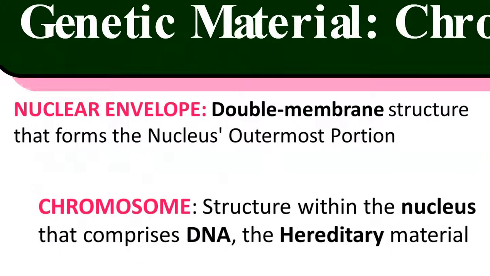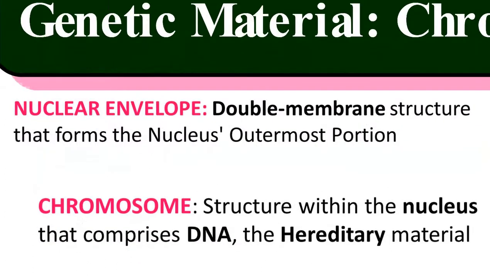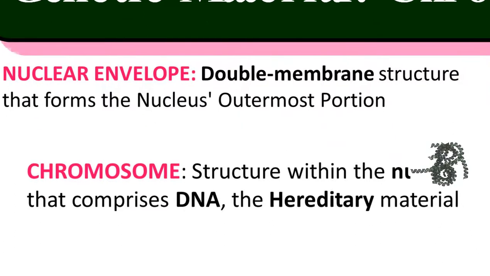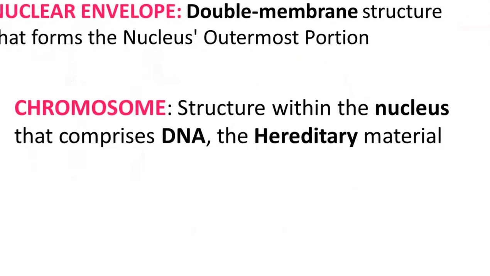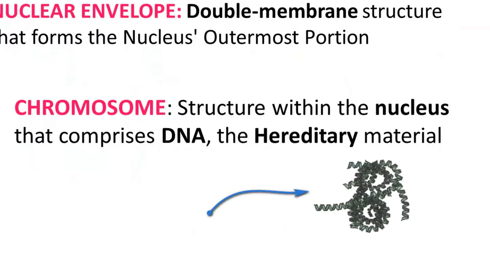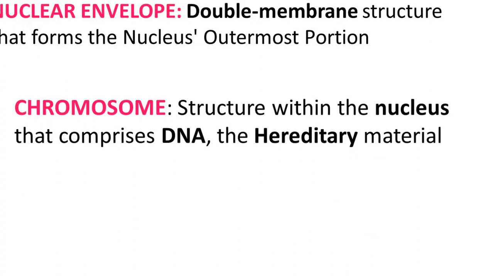The nuclear membrane is the double-membrane structure that forms the outermost portion of the nucleus, delimiting the nucleus from the cytoplasm. That means it separates the nucleus from the cytoplasm. The genetic material present inside the nucleus is the chromosomes. These chromosomes are structures within the nucleus that comprise DNA, which is the hereditary material. Hereditary material means the transfer of characters from generation to generation.